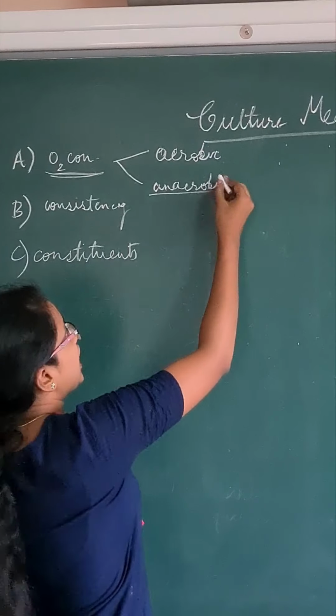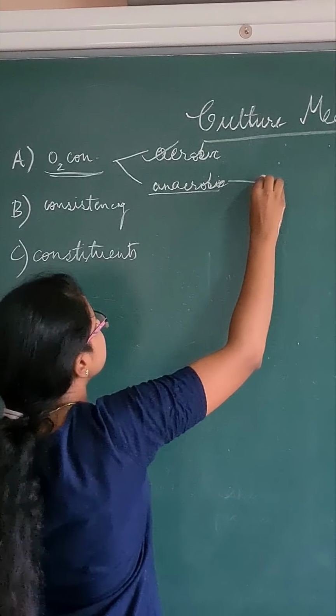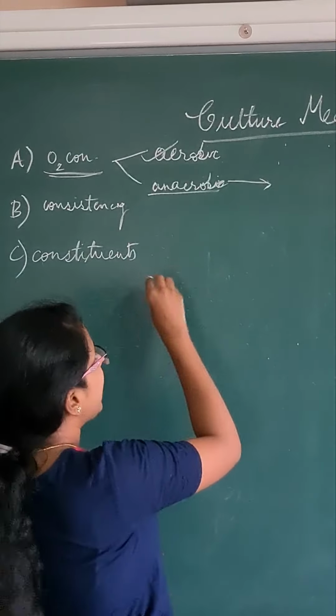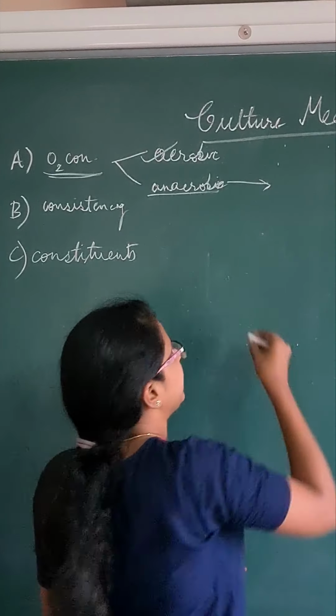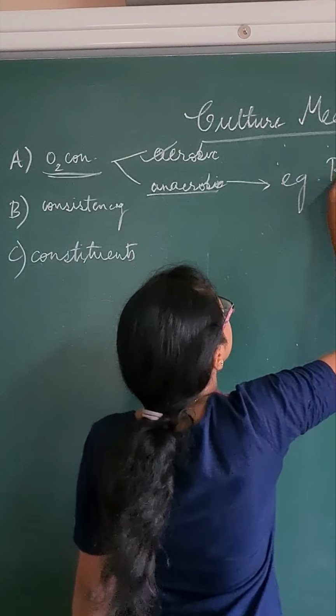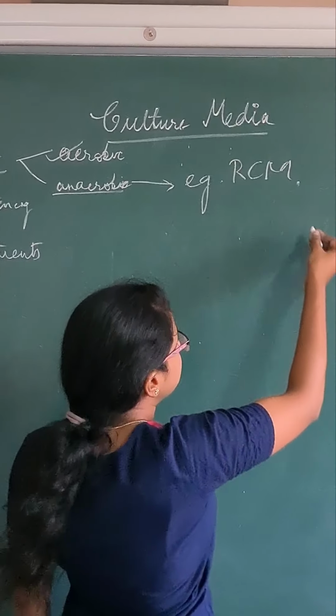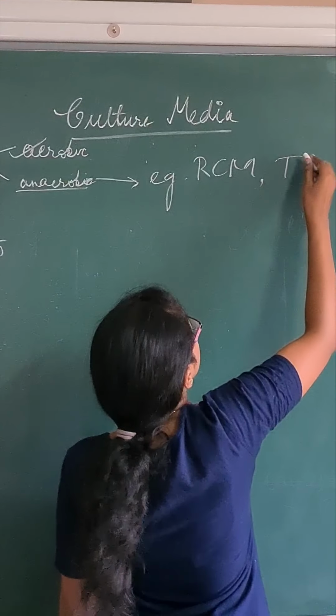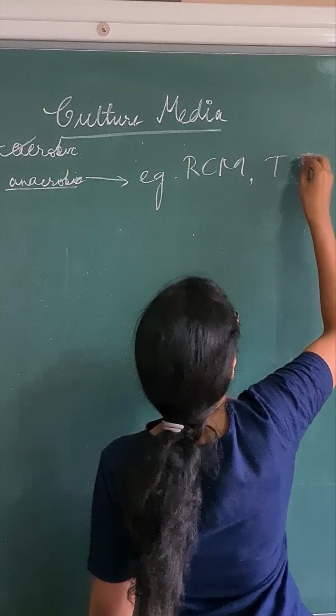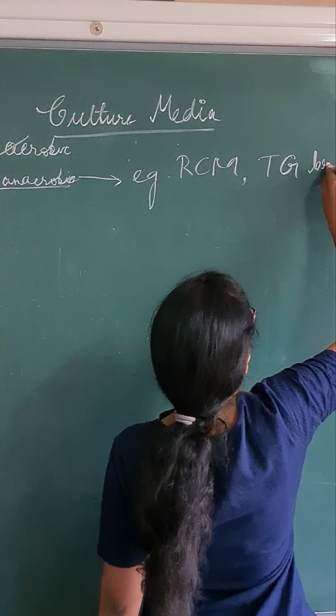Majority of all our agars are aerobic media except two. They are the examples of anaerobic media. That is Robertson's cooked meat media and TG broth. That is thioglycolate broth.